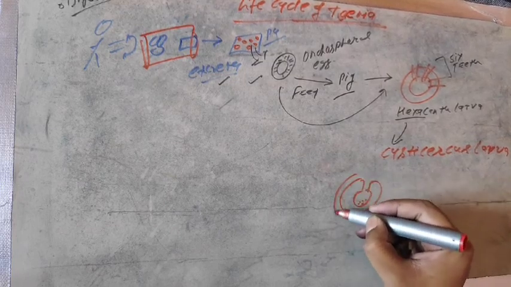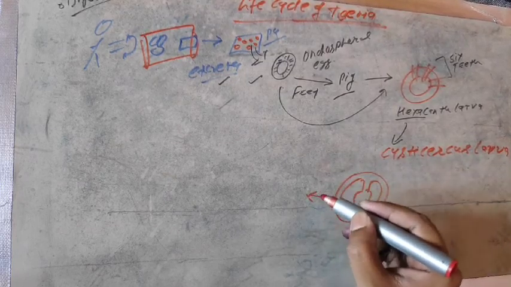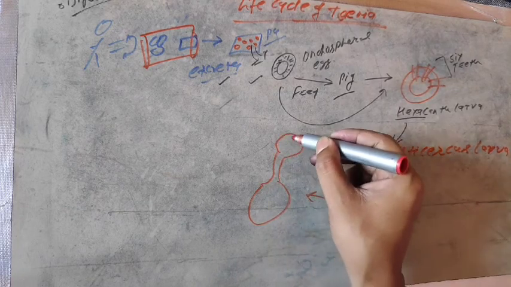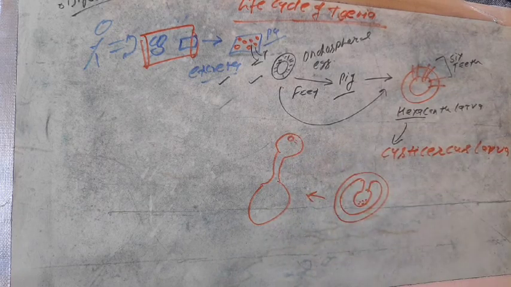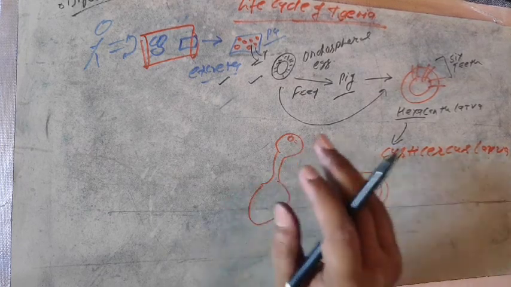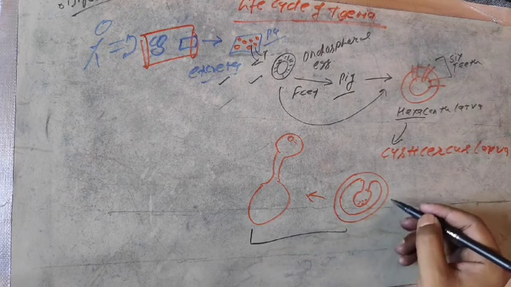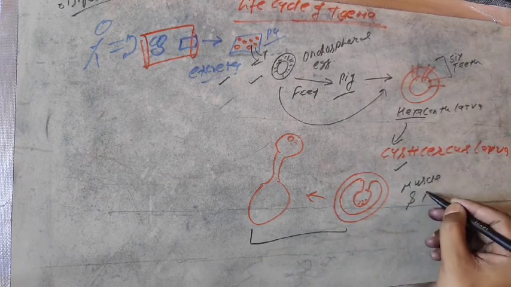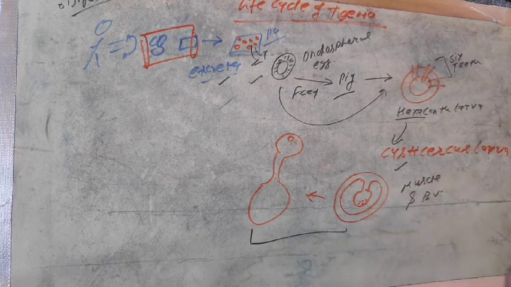This is the cysticercus larva, which later converts itself into the mature cysticercus. Listen, this is available in the blood vessels and muscle system of the pig.